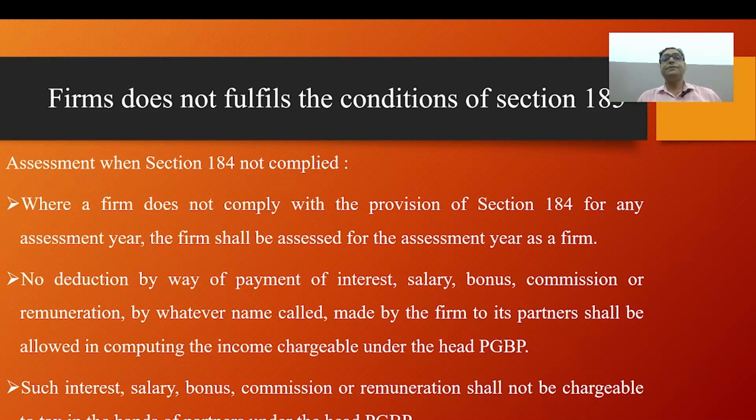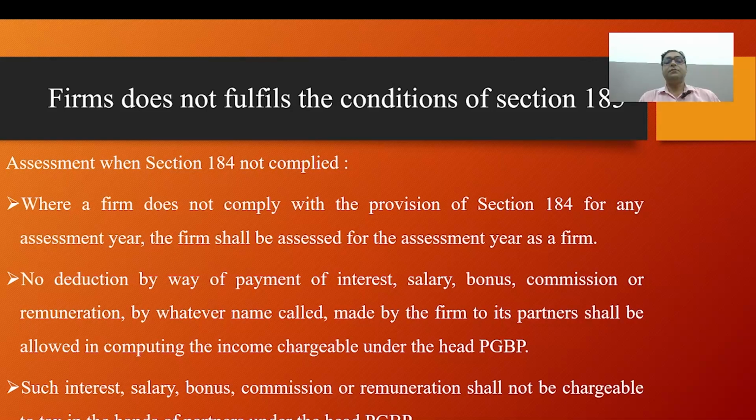If a firm does not comply with the provisions of section 184, under section 185 assessment, the firm shall be assessed for the assessment year as a firm.